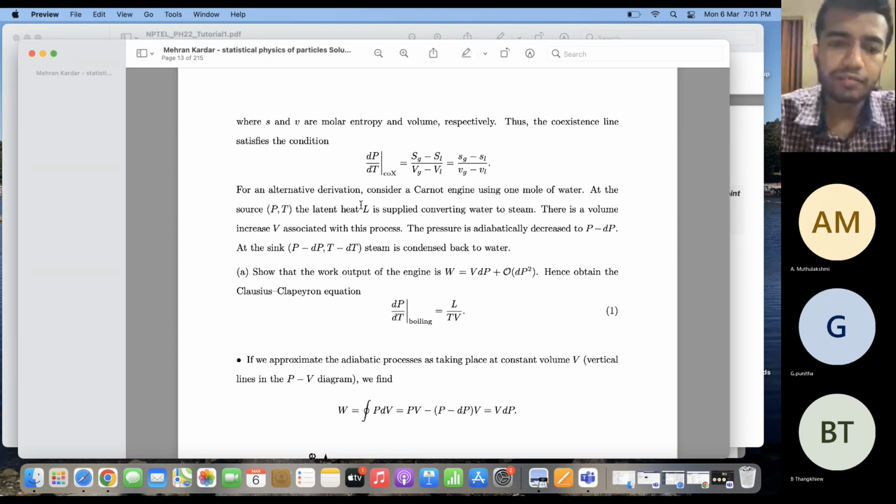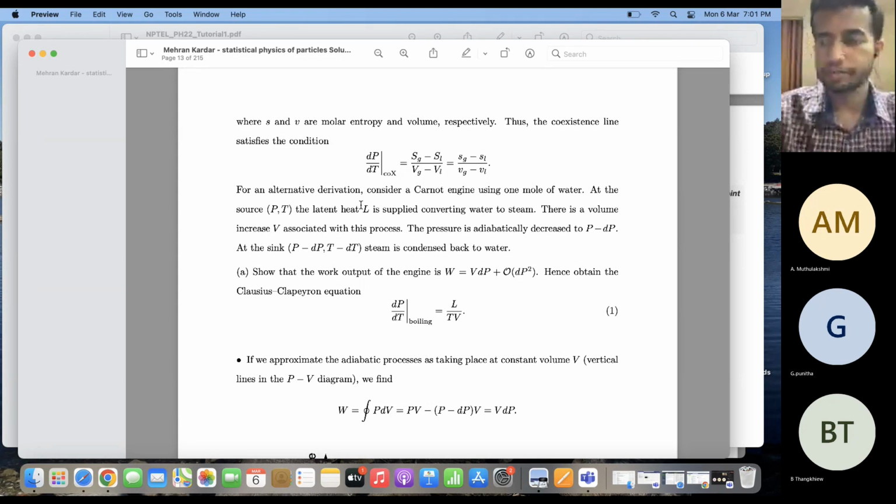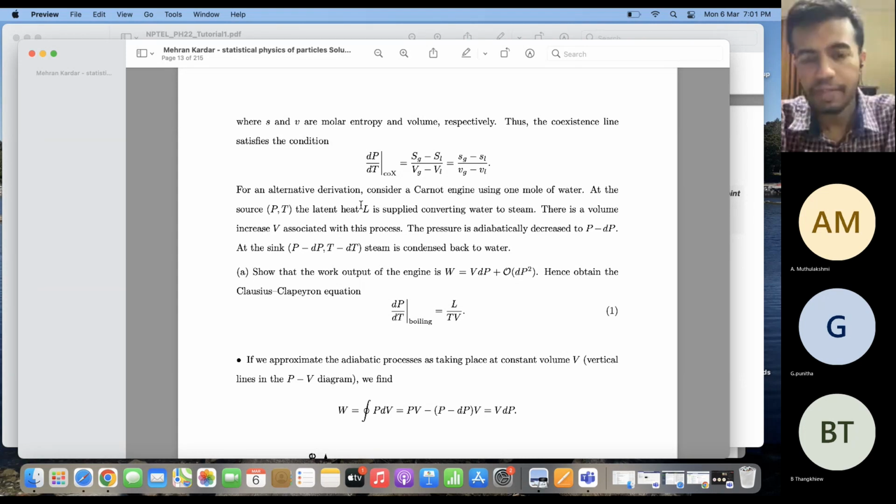Now, as the pressure decreases adiabatically to P minus dP, there is an increase in the volume. So this is an adiabatic process. And again, at the sink, the steam condenses back to water. So basically, the steam gives out this latent heat and gets condensed back to water. So this is the second isothermal process.